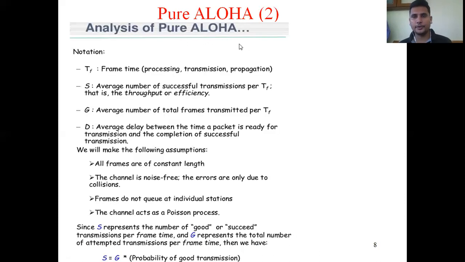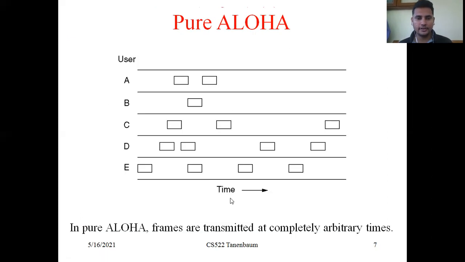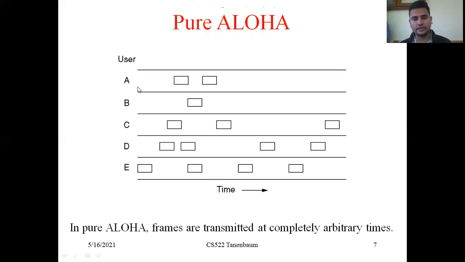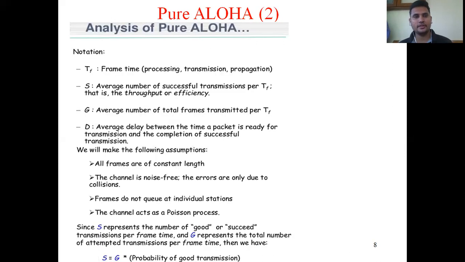So, the analysis of pure ALOHA. How we have to analyze pure ALOHA is, TF is the frame time. Processing, transmission, and propagation. That is TF, the frame time. Initiating a frame, transmitting a frame, and delivering a frame, that is processing, transmission, and propagation, that is the frame time, TF.